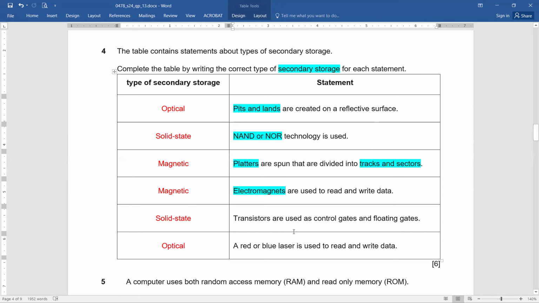Transistors are used as control gates and floating gates. Control gates, floating gates, transistors means that is solid state. So if you talk about the terms control gates and floating gates, then basically this is your solid state. A red or blue laser is used to read and write the data. Laser, red or blue, means it is optical. There's no need to mention CD or DVD or Blu-ray. Simply write optical and you will be scoring your marks. Easy? Exactly, that's so easy.